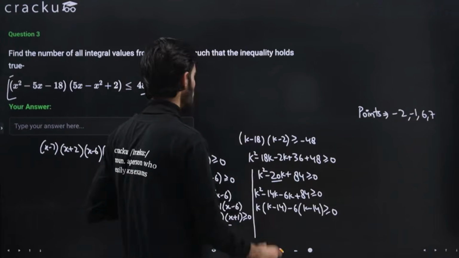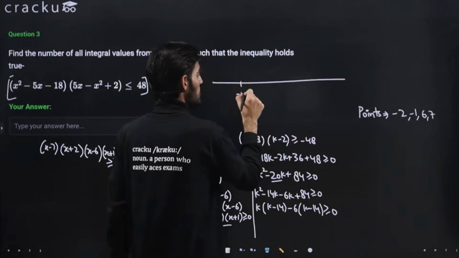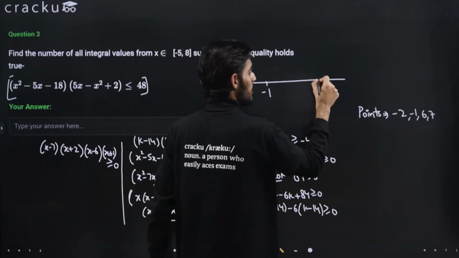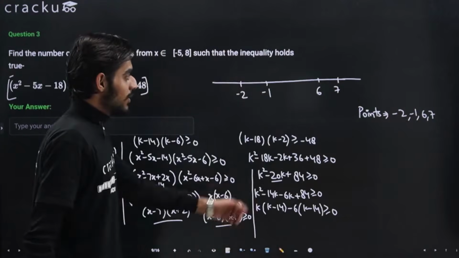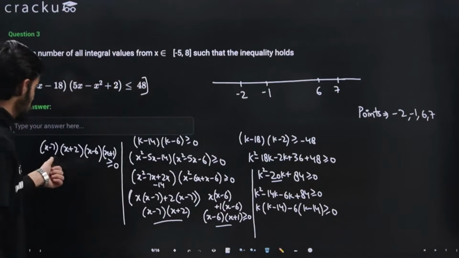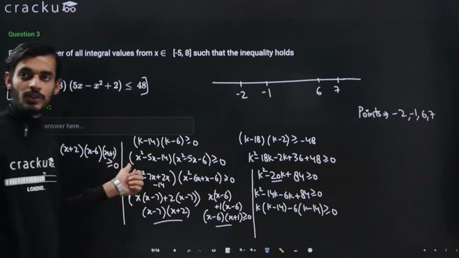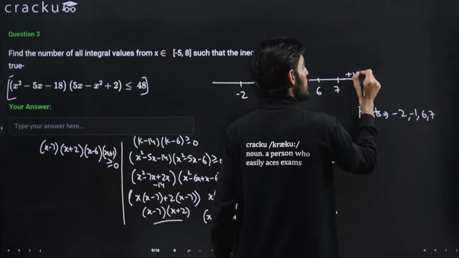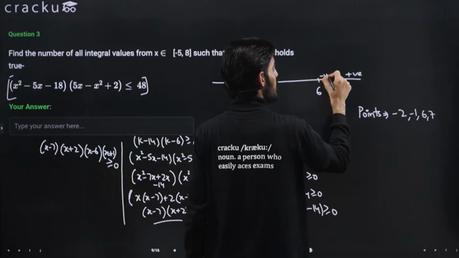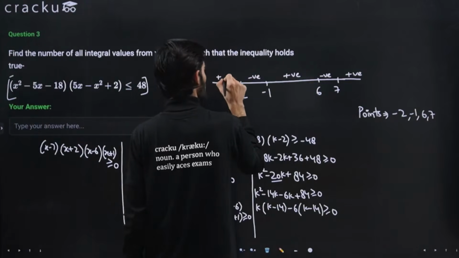Now I just need to put it on the number line. So the critical values are minus 2 here, then minus 1, here it is 6 and 7. If I take any value that is greater than 7, all the values will be positive, right? At 8, 8 minus 7 is positive, this is already positive, 8 minus 6 will also be positive, and 8 plus 1 will also be positive, so all the values are positive when I am taking values that are greater than 7. So again I can directly write, if this is positive, then this will be negative, this will be positive, this will be negative, this will be positive.